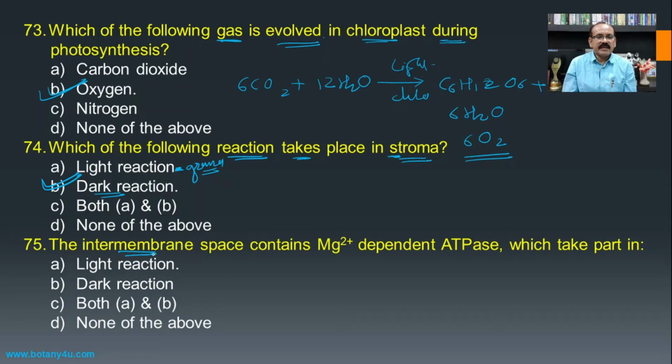The intermembrane space contains magnesium ion dependent ATPase which takes part in? If we see this magnesium ion dependent ATPase which is present in the intermembrane space of the chloroplast, then it is associated with the light reaction, and hence it is the answer for this question.